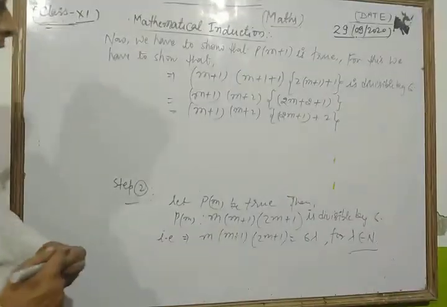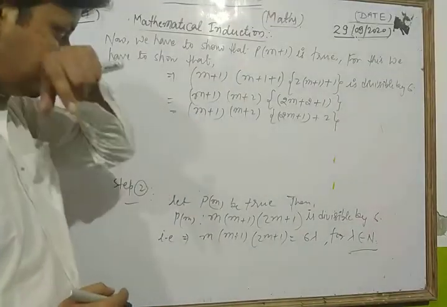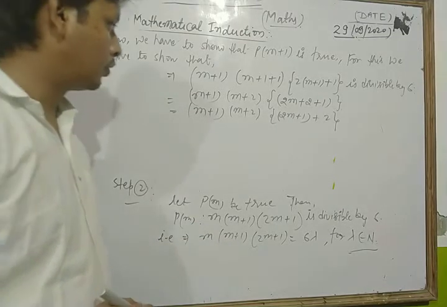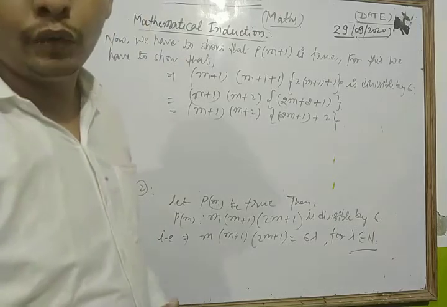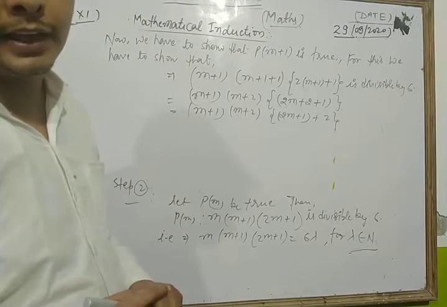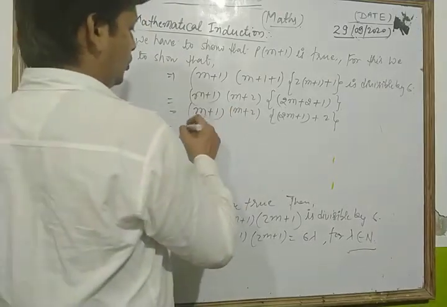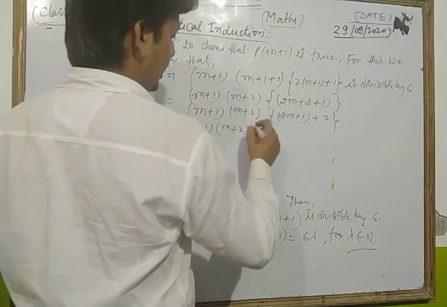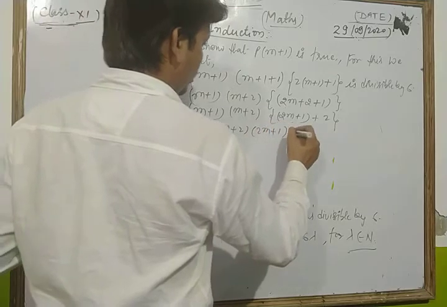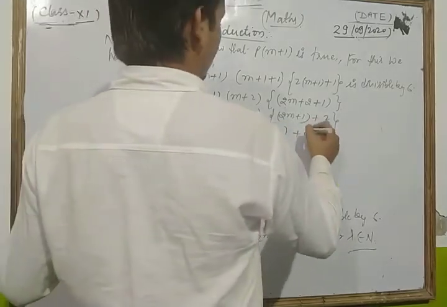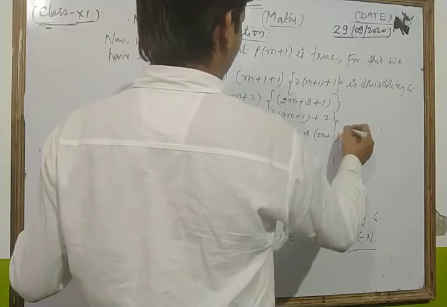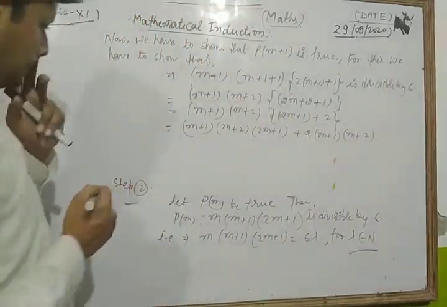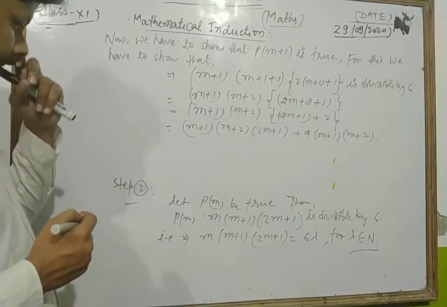Now look, dear friend, we multiply here. Look, m+1, 2m+1. Now we split them. We multiply: m+1, m+2, in bracket 2m+1, plus 2 times (m+1)(m+2). Now we take the terms.